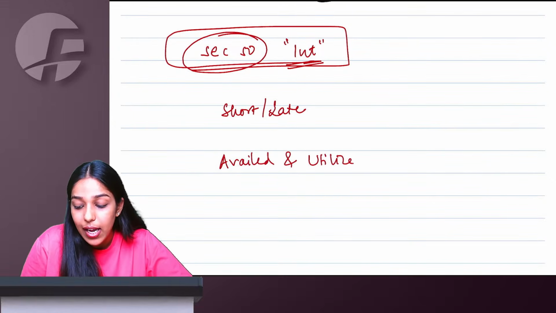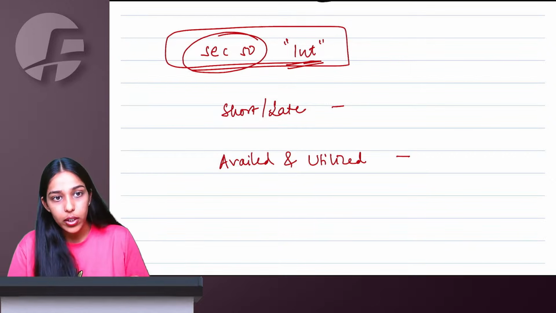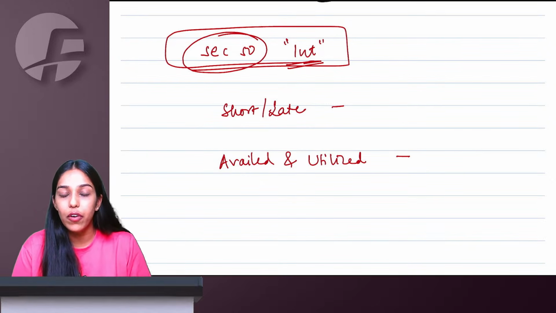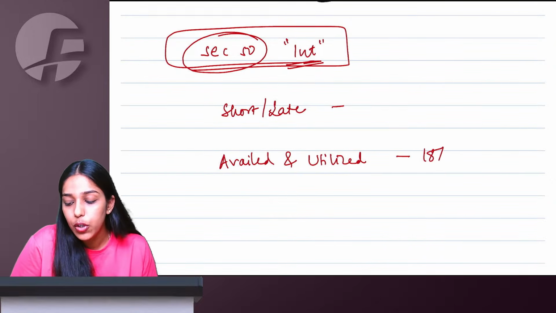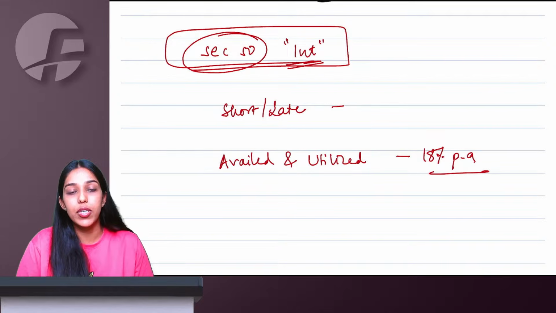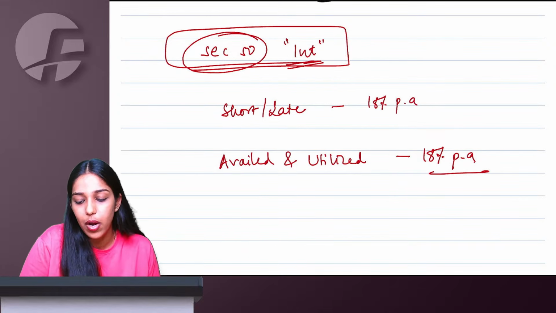Only when ITC is actually utilized, meaning your credit ledger balance has fallen short, then you will say utilization of the wrong ITC you have availed has happened. From utilization till reversal, you will pay 18% per annum interest. If there is short payment or late payment, again 18% per annum interest you have to pay.